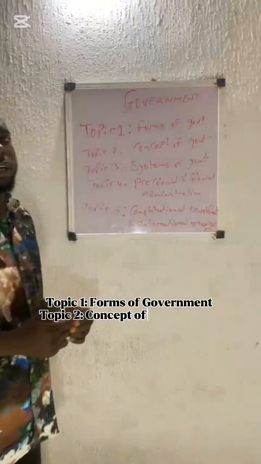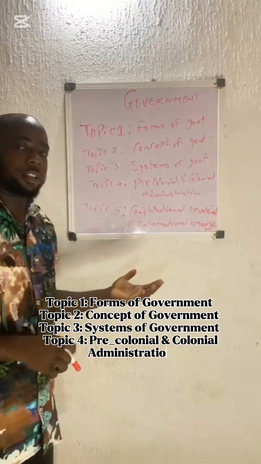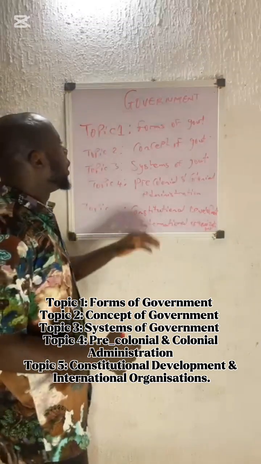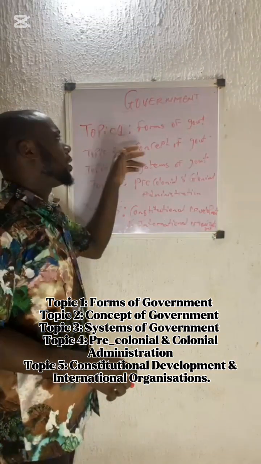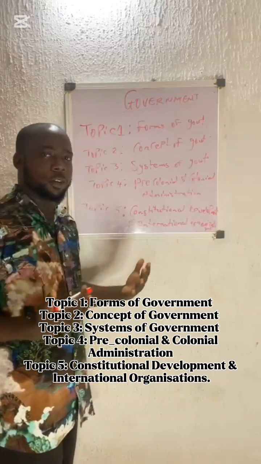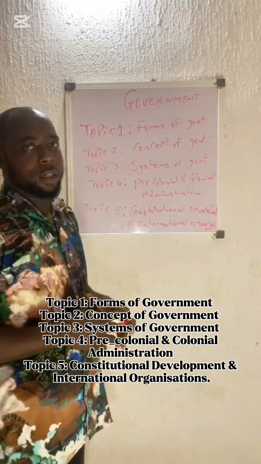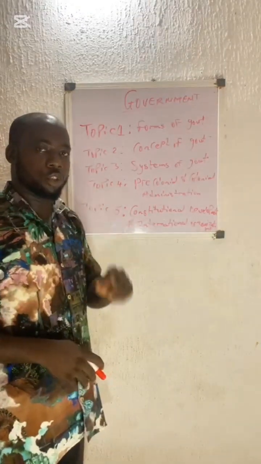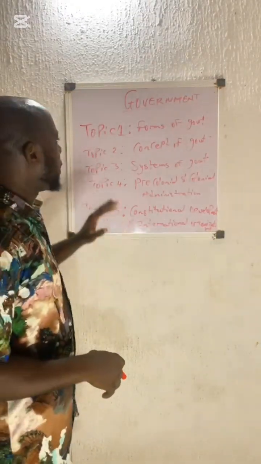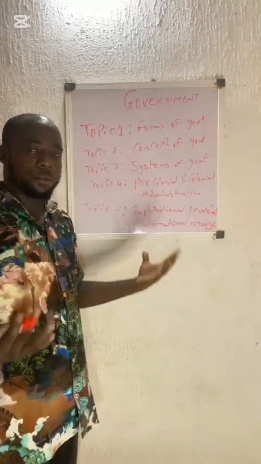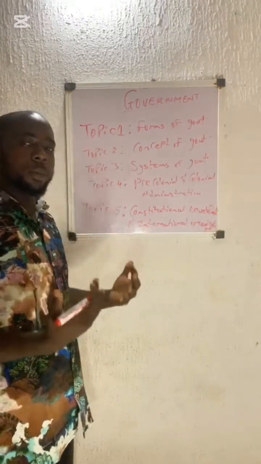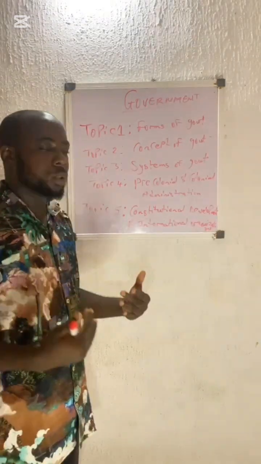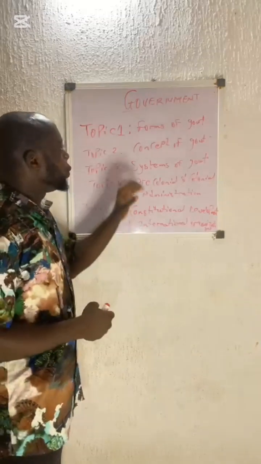Now, here are the basic 5 topics that government is classified into for every government exam question, whether you're writing JAM or WAEC. But first of all, you have to understand your forms of government before you move further into studying any other topics in government. The forms of government is the number 1 topic every government student must understand. Although there are a lot of forms of government, we'll treat the basic ones that mostly come out in exams. There's no way you will write your JAM or WAEC exam without them bringing such questions.